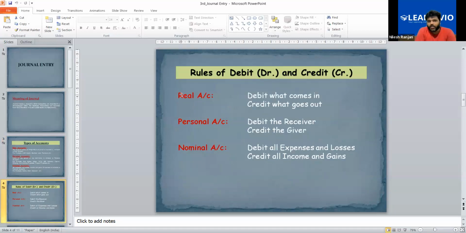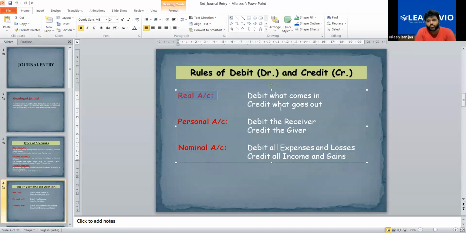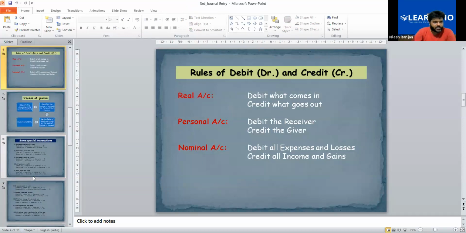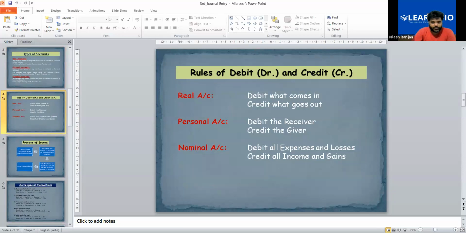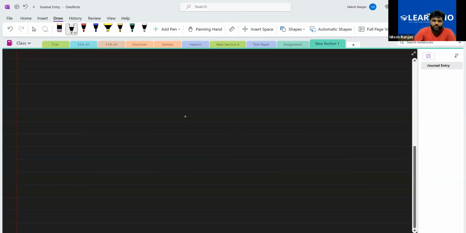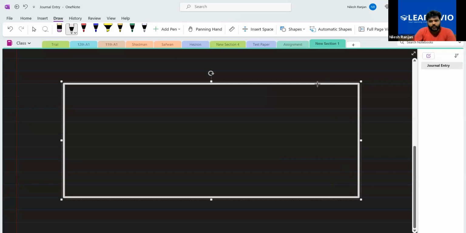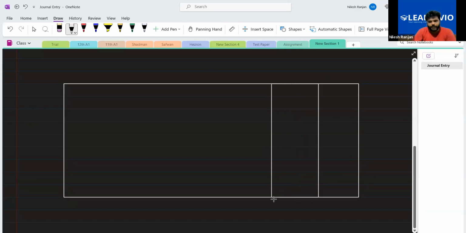In real account, we will apply debit what comes in, credit what goes out. Actually, first let me show you the format of journal, then you will understand these rules also. Okay, so this is the format of journal.